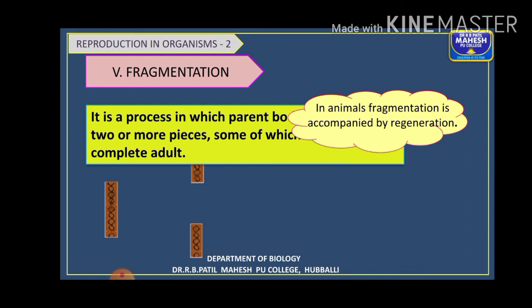The main difference is that fragmentation is a mode of reproduction, asexual reproduction in most of the organisms, but generally regeneration is an accidental process. So it is not that the whole of the organism regenerates, only the lost body parts regenerate in some of the organisms.